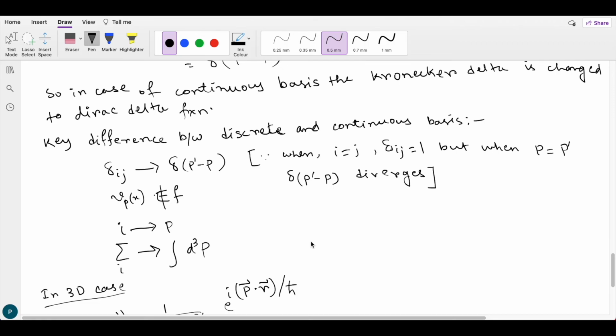Another difference is that v_p(x) doesn't belong to the wave function space F, but in case of a discrete basis, those functions u_i belong to the wave function space. And here we have to change the discrete index i to a continuous index p, which can vary from minus infinity to plus infinity, and we have to change the summation over i into an integration over dp, or in case of 3D, d3p.